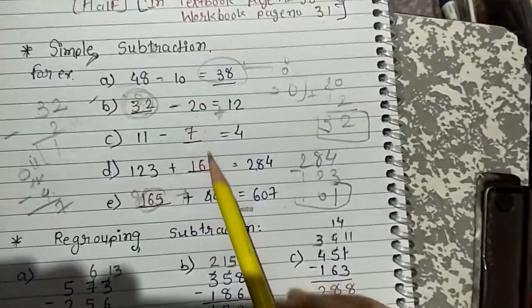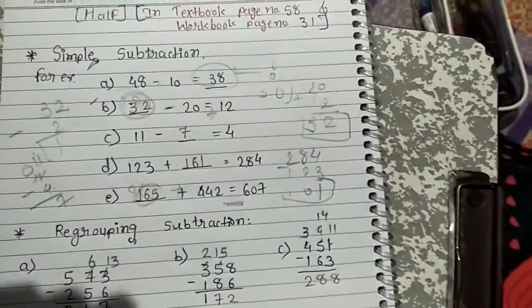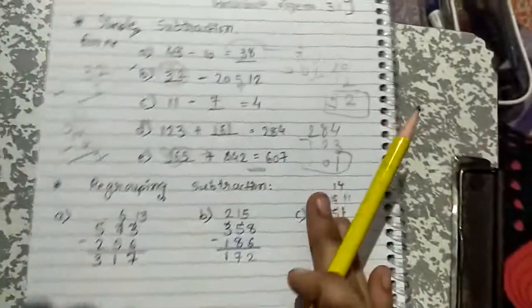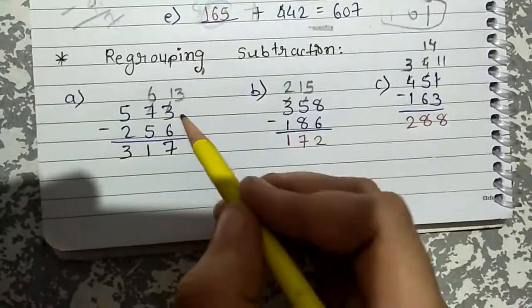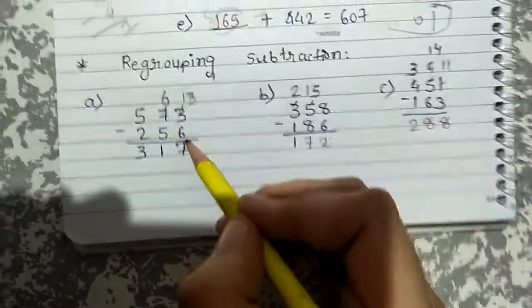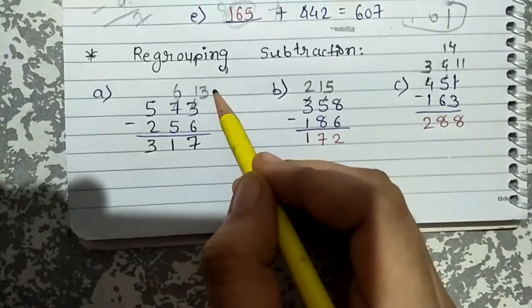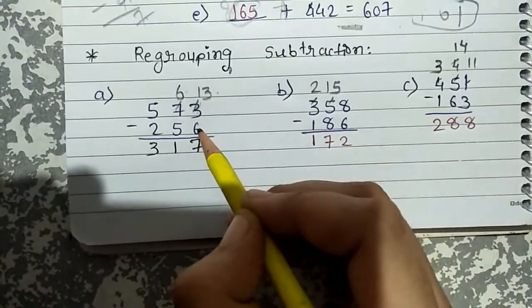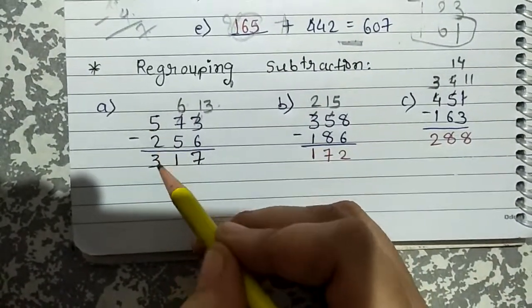If the second fill in the blanks is there, then you completely have to do the same thing, that is minus only. Plus or minus doesn't matter. Okay, so it is subtraction. Regrouping subtraction: students, you already know that 3 minus 6 is not possible, so we'll make 3 into 13, that is tens, and 7 to 6. Now 13 minus 6 is equal to 7, 6 minus 5 is equal to 1, and 5 minus 2 is equal to 3.